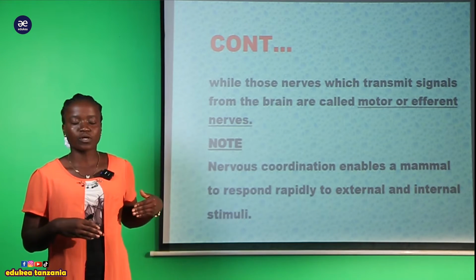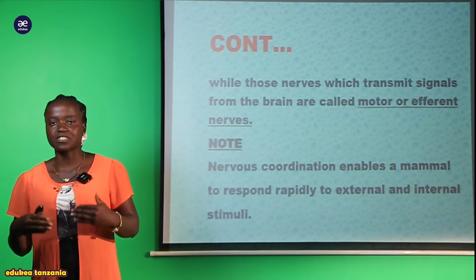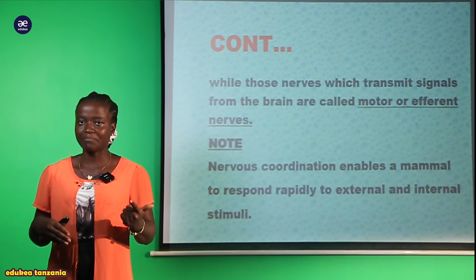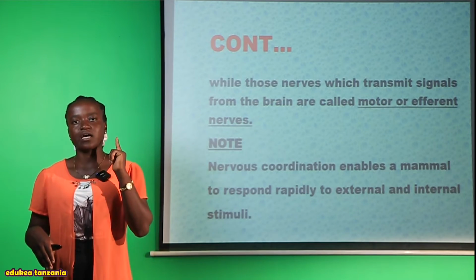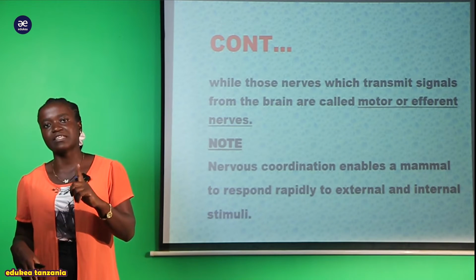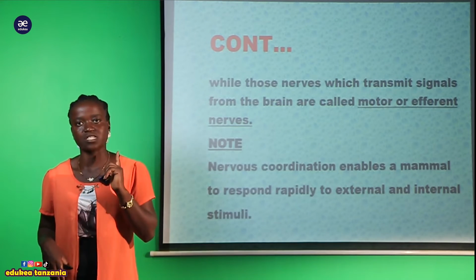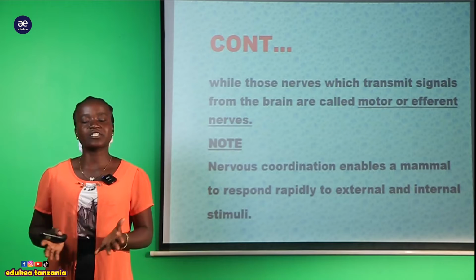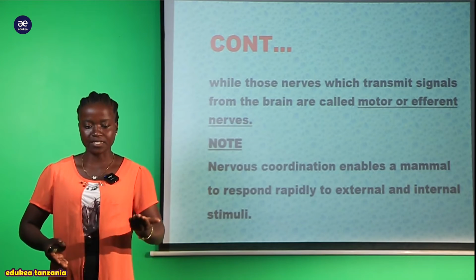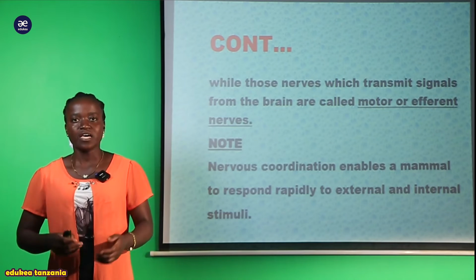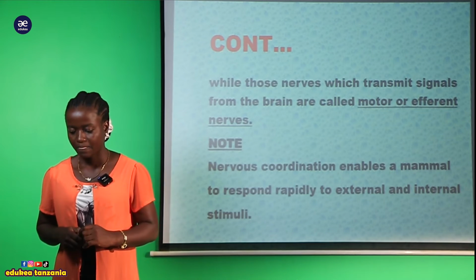So we have to read in details what is this nervous coordination. You remember, when we are saying that nervous coordination, including the central nervous system together with the peripheral nervous system, ndiyo ambayo sasa ina coordinate all activities which are occurring within the organism. That is internal environment together with the external environment.